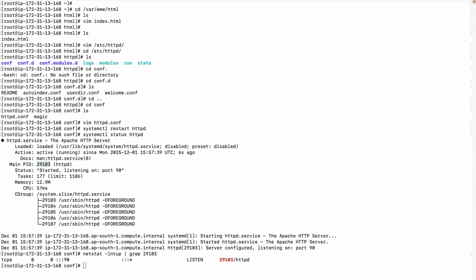Understood. Similarly, you may try installing Tomcat. Any questions from anyone? Is this much clear? Yes.